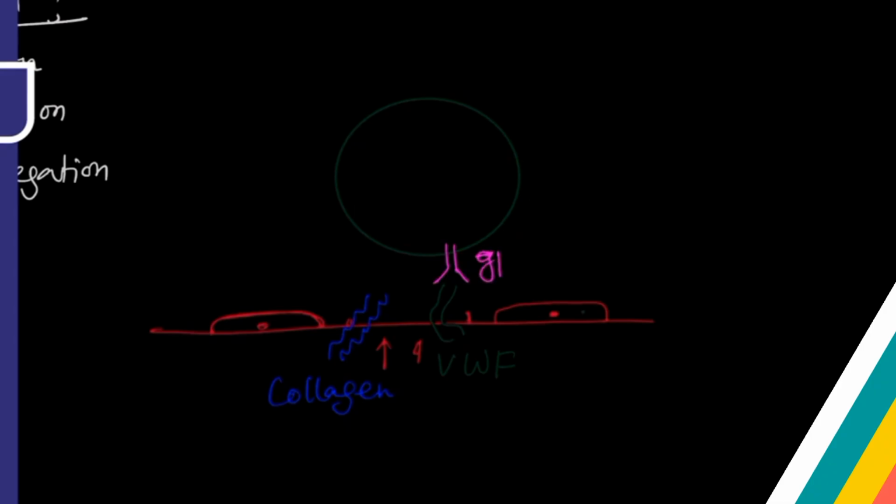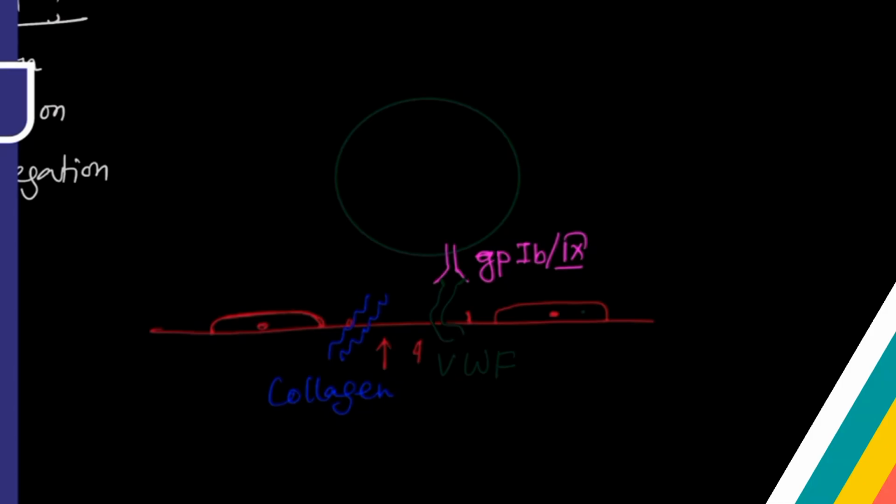This is glycoprotein GP1B-IX-V receptor, which is present on the surface of the platelet. It is going to interact with von Willebrand factor. So this is the first attachment point, von Willebrand factor and GP1B-IX.